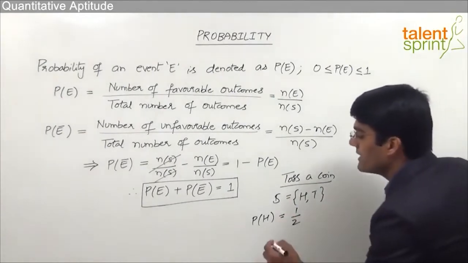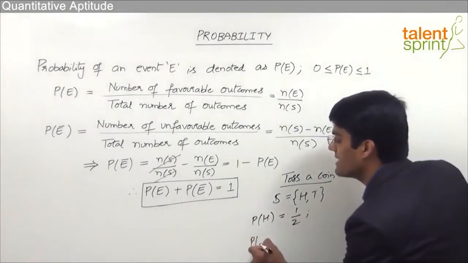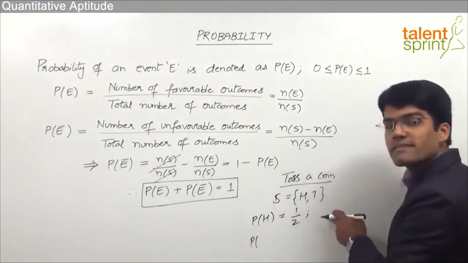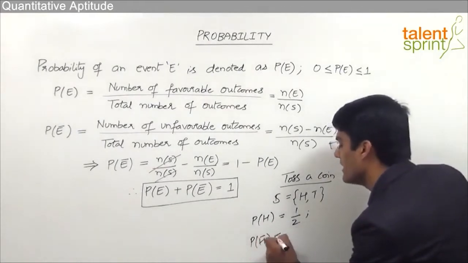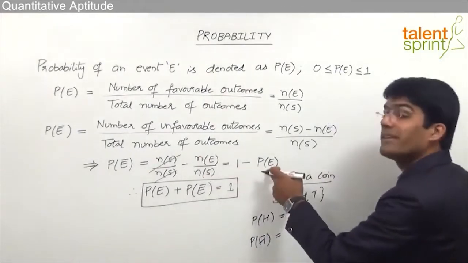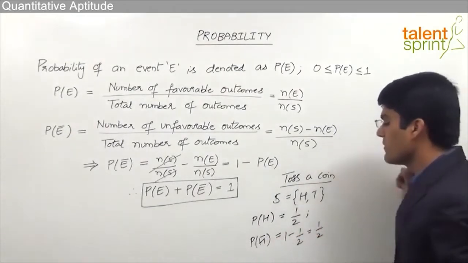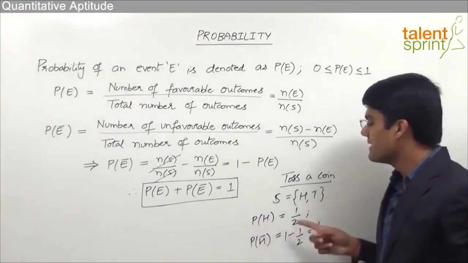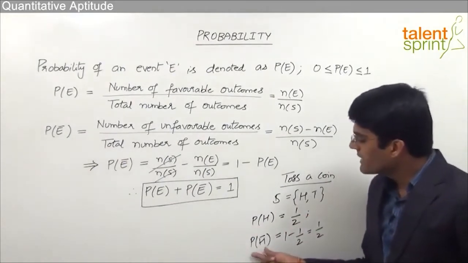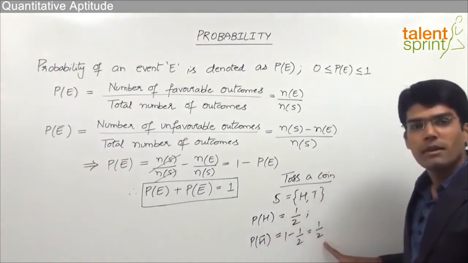Now what will be the probability that the output is not a head? That is the probability of failure. This is the probability of success. What is the probability of failure? It can be taken as 1 minus probability of success. So 1 minus 1 by 2, which is equal to 1 by 2 again. So we can say that the probability that the output is head is equal to 1 by 2, and the probability that the output is not a head is again equal to 1 by 2.